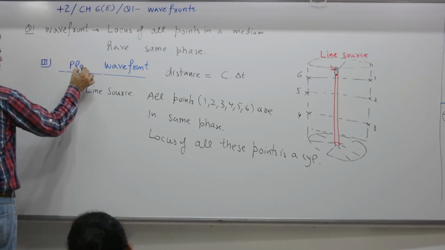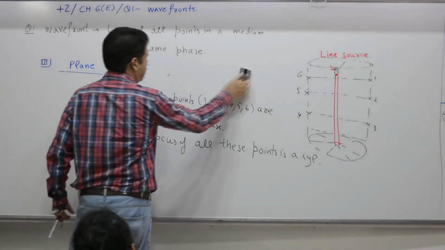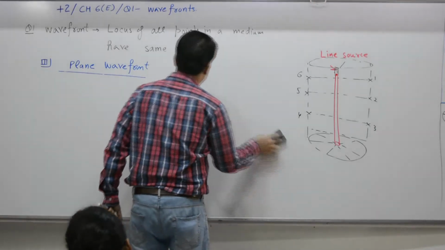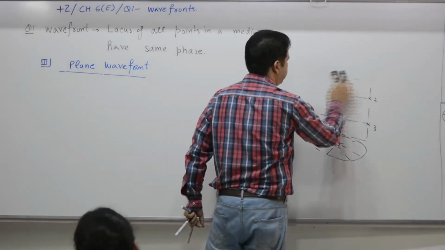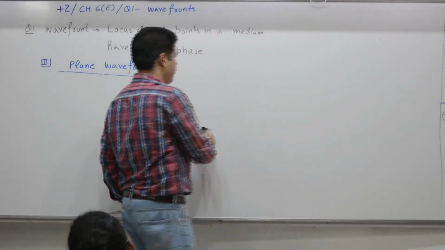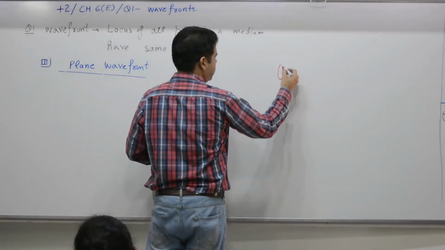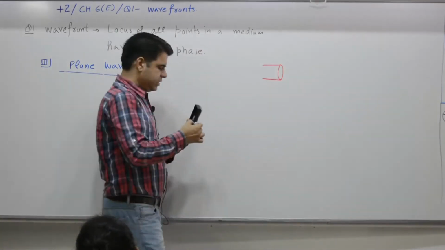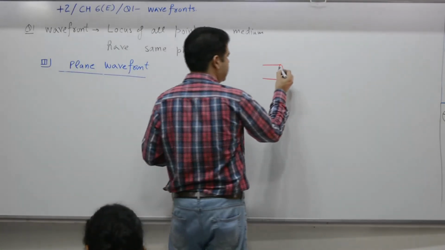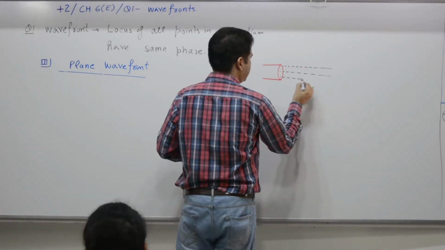Third one is what? Plane wavefront. Now, let us take a source, a laser beam, which gives rays in such a way that all the rays are parallel, neither converging nor diverging.